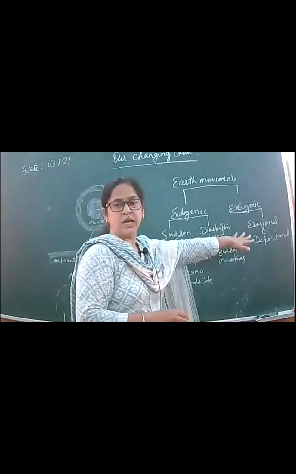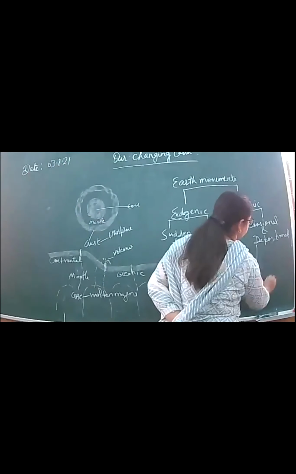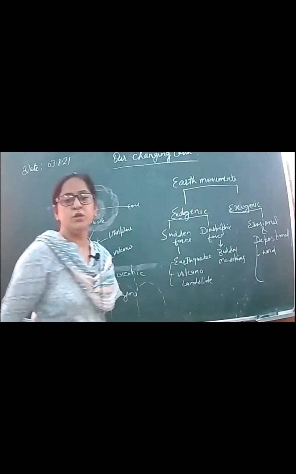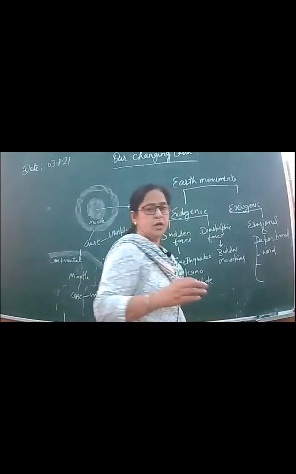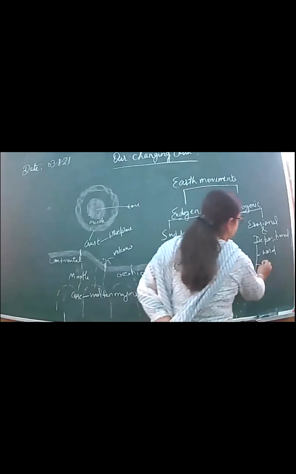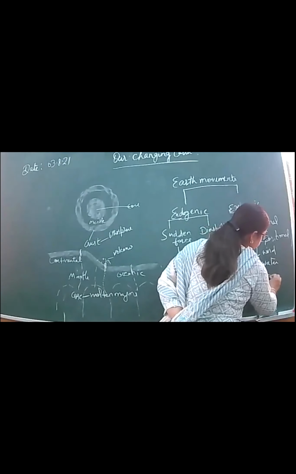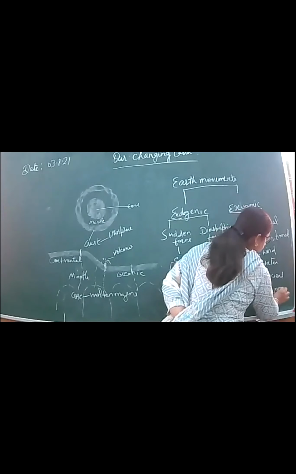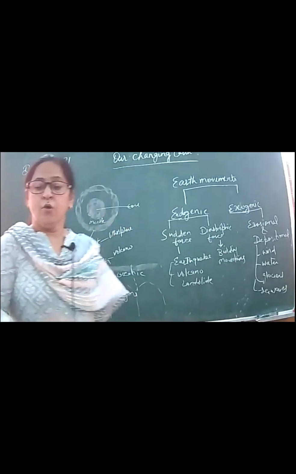Which are the forces that are responsible? Wind, water, sea waves and glaciers. We will discuss, ठीक है। This table you can also draw in your notebooks, ठीक है। Otherwise it is drawn in your books, so you can learn from there also, ठीक है। Wind, water, glaciers and sea waves, ठीक है।